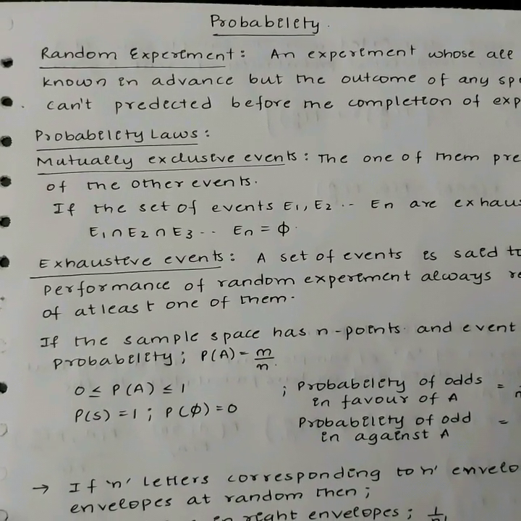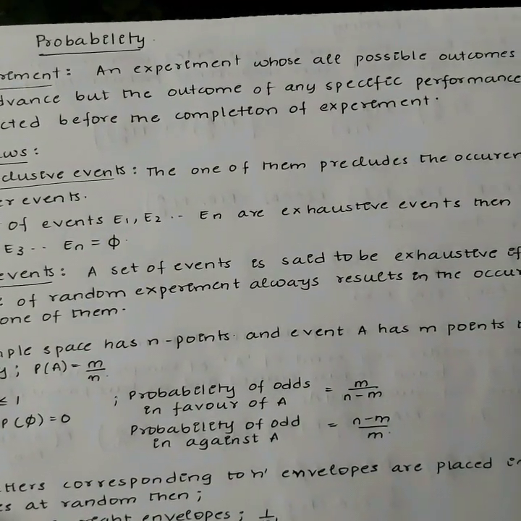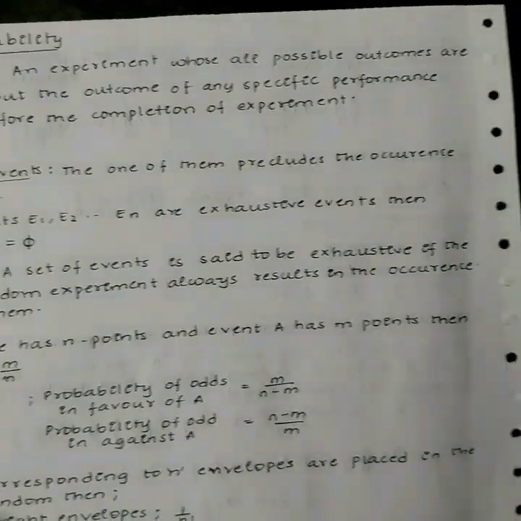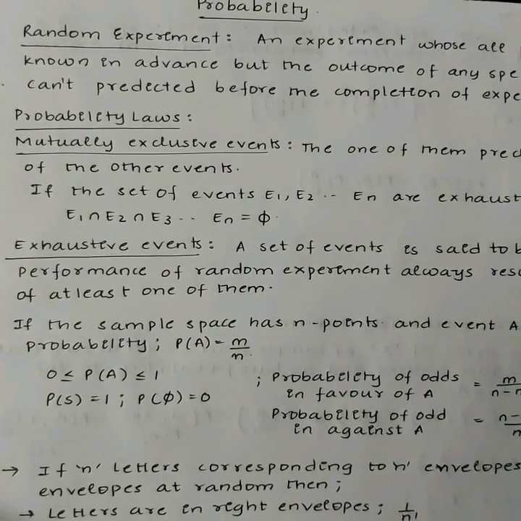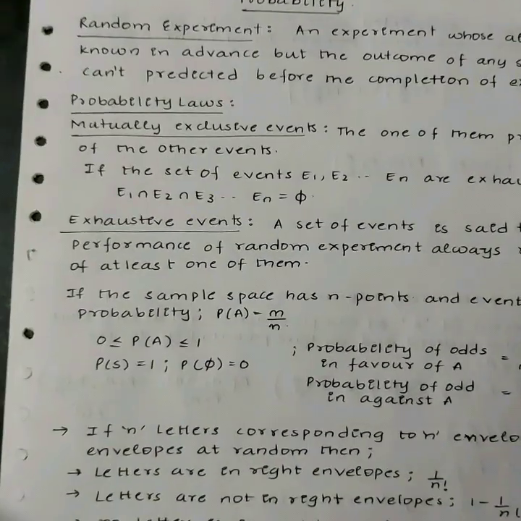Probability. Random experiment. An experiment whose all possible outcomes are known in advance, but the outcome of any specific performance can't be predicted before the completion of the experiment, is known as a random experiment.